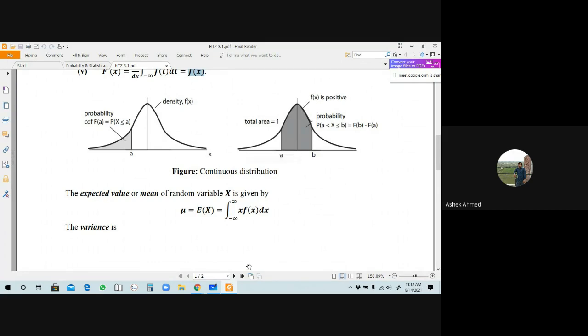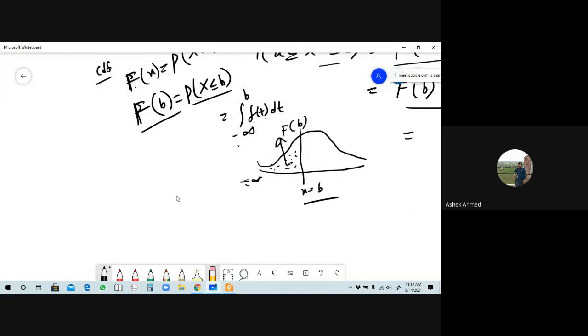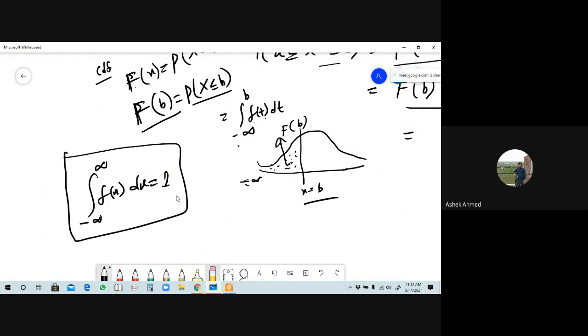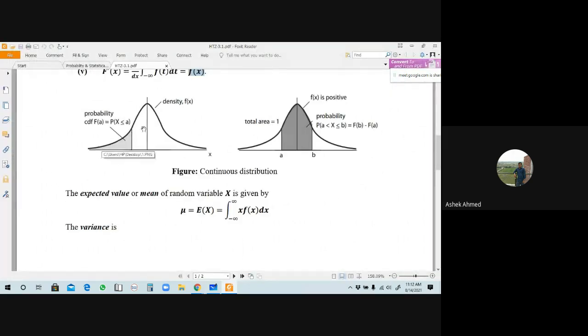But you have to remember that the total area under the curve f of x, the pdf, means the total integration from minus infinity to plus infinity of f of x, and that value is 1. So if you integrate this function over the whole domain, from minus infinity to plus infinity, the result will be 1. Understand?